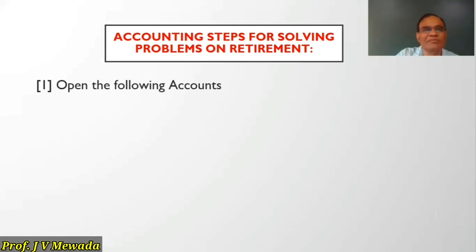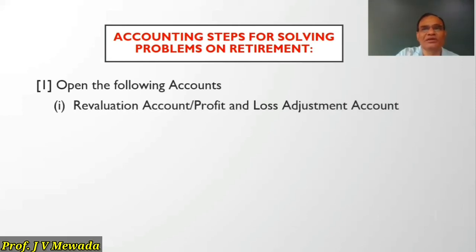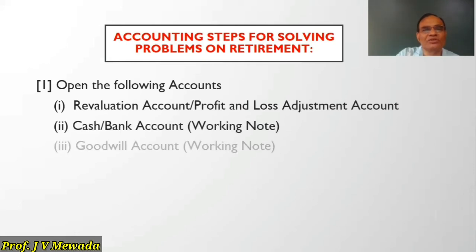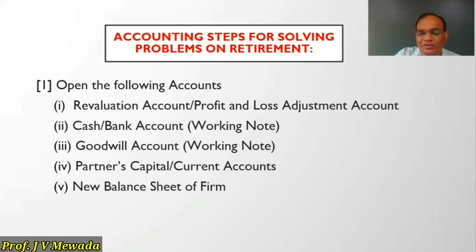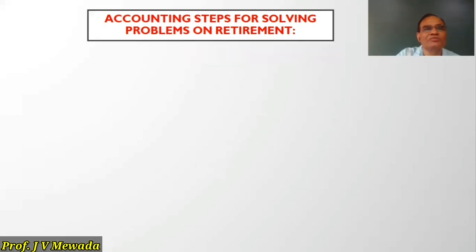Open the following accounts, same as admission. We are going to open the revaluation account or profit and loss adjustment account, cash and bank account, which is treated as a working note, goodwill account, which is treated as a working note, partners capital or current account we have to prepare, and we have to prepare the new balance sheet. So this is same as admission. Okay. Now, if you know the admission, you know the retirement 90%. Remember, so only 10% you have to take care regarding the treatment of goodwill, ratios, and whatever amount is due to the partner, that is to be given.